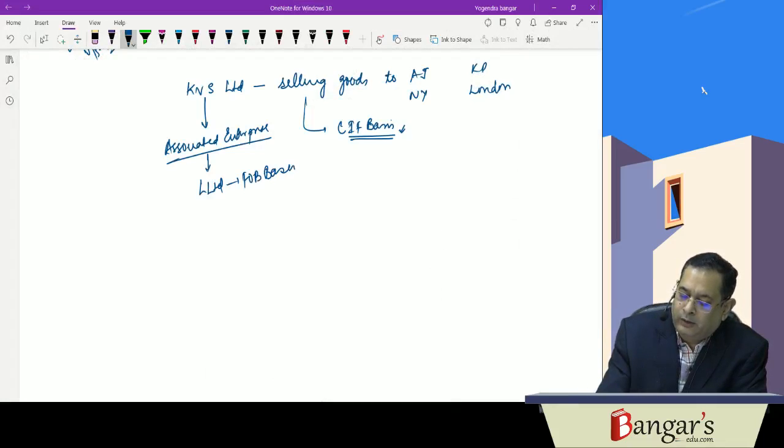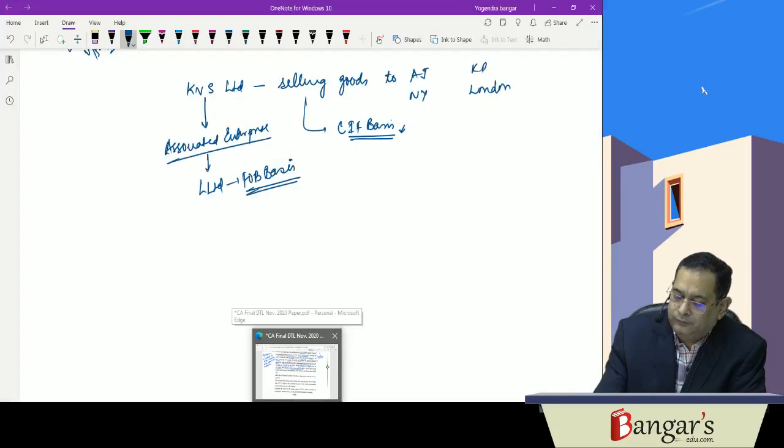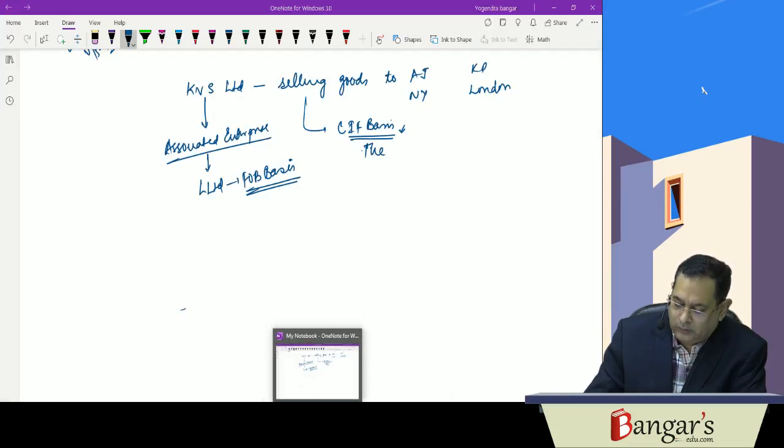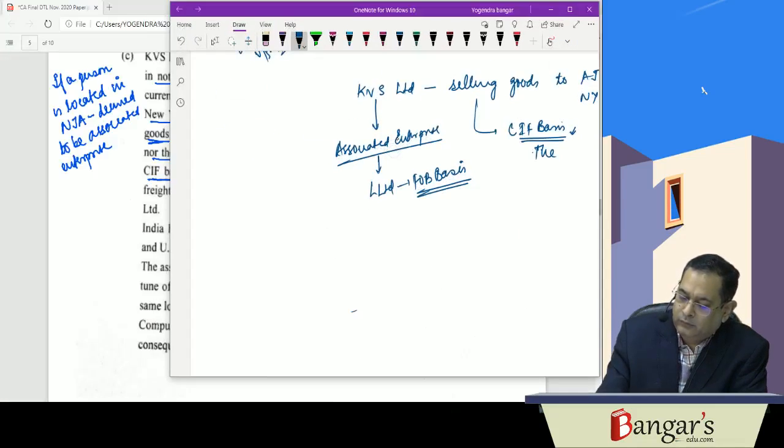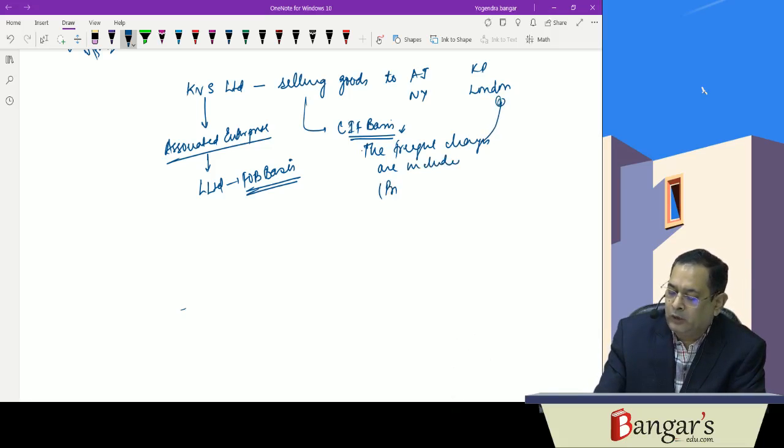Sale to L Limited was on FOB basis, whereas freight charges are included when the sales are made to unrelated parties. So when freight charges are included, the price would be higher on that account.